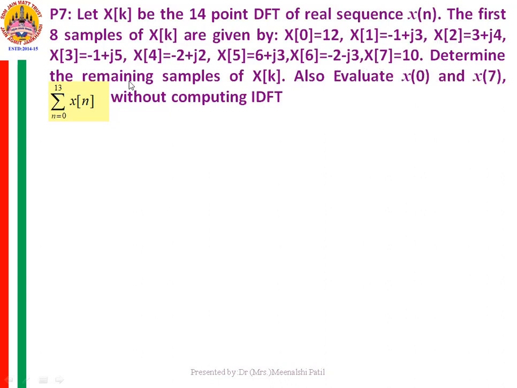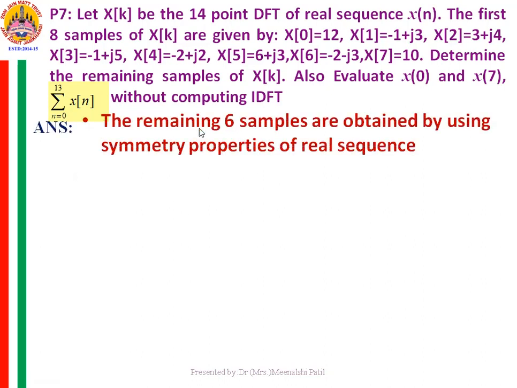Now we need to determine the remaining samples of x of k by using the symmetry property. Also, by observing the IDFT expression, you can evaluate x0 and x7 without computing the IDFT. By just observing the expression of the IDFT, you need to compute the values of x0, x7 and the summation of x of n, where n varies from 0 to 13. Now let us first evaluate the remaining 6 samples of this DFT sequence.